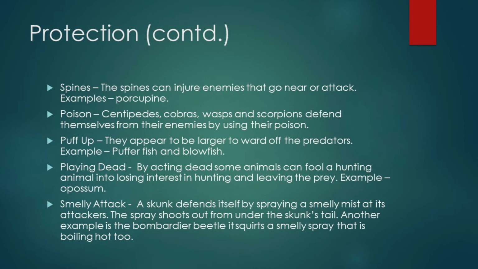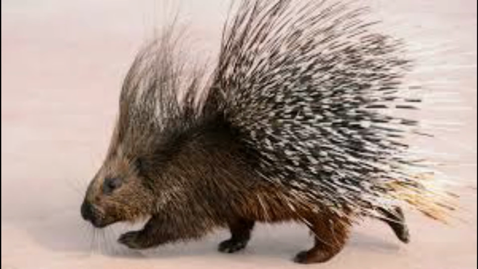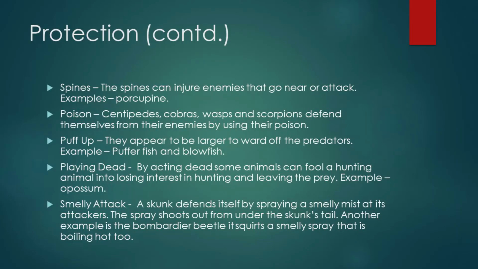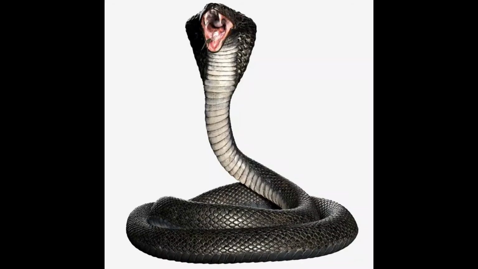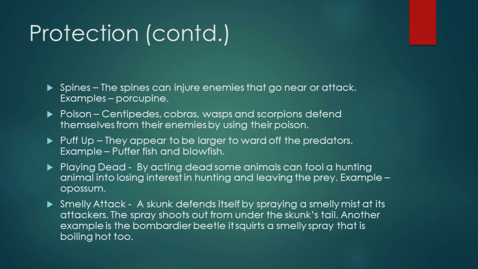Next, for protection, what do animals do? They have some spines on their body. These spines can injure enemies that go near or attack them. An example is the porcupine. Now, some use poison, like centipedes, cobras, wasps and scorpions, to defend themselves from their enemies by using the poison.